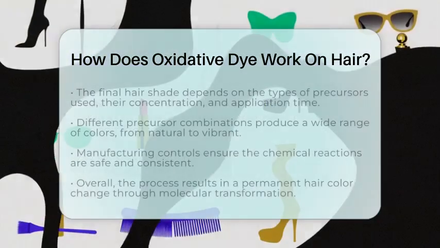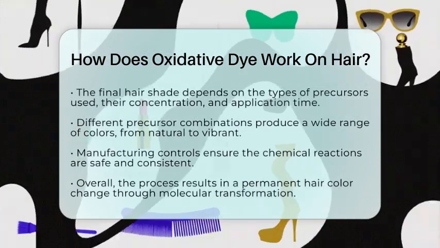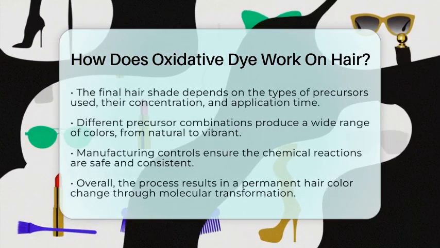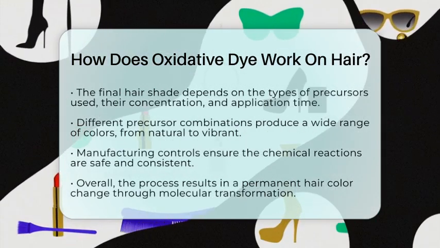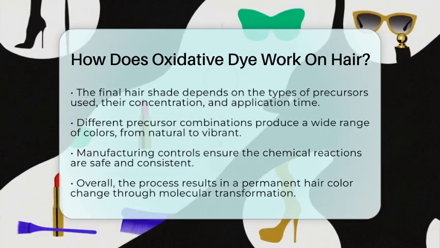Different combinations of precursors produce a wide spectrum of colors, from natural shades to vibrant hues. The chemical reactions are carefully controlled during manufacturing to ensure consistency and safety.